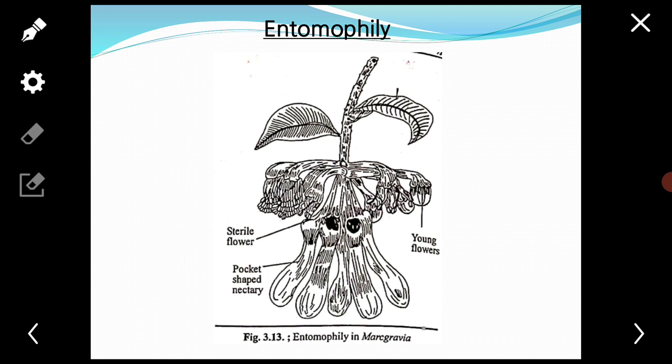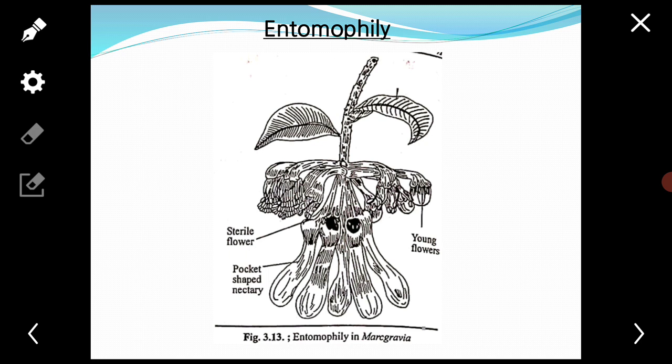For example, leaves of Poinsettia in the region of flowers become wholly or sparsely colored. Similarly, bracts in Bougainvillea, single petal, single sepal in Mussaenda, and patches in Arum are attractive.